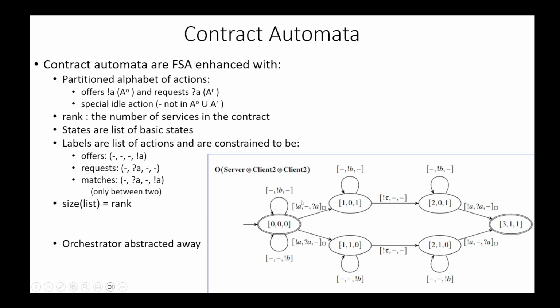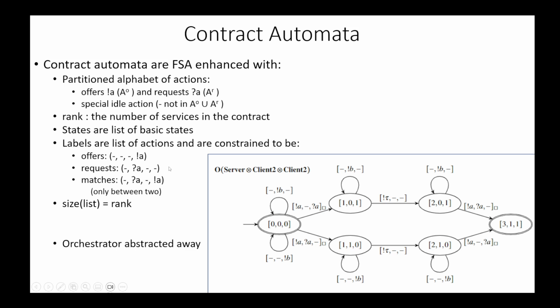An automaton has a rank. The rank represents the number of services inside the automaton. For example, here we have an automaton of rank 3, meaning that there are 3 services inside this automaton. We see that the states and labels of transitions are a list of elements. The size of this list is the rank of the automaton.